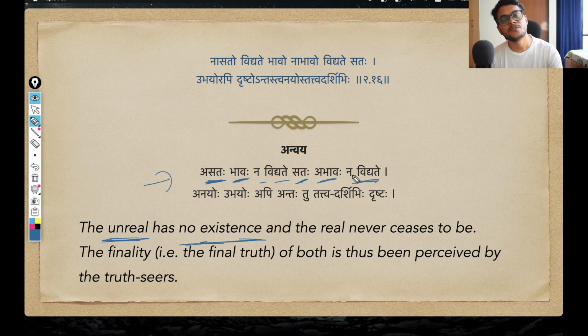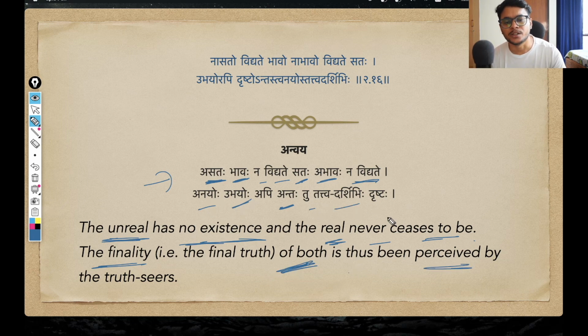So we can again rephrase this line as: the real never ceases to be. So that is what we saw, that the unreal has no existence and what is real never ceases to be. And then Krishna says that the finality, antaha, of anayoho ubhayoho, of both, tu tattva darshibhi drishtaha, is thus being perceived.